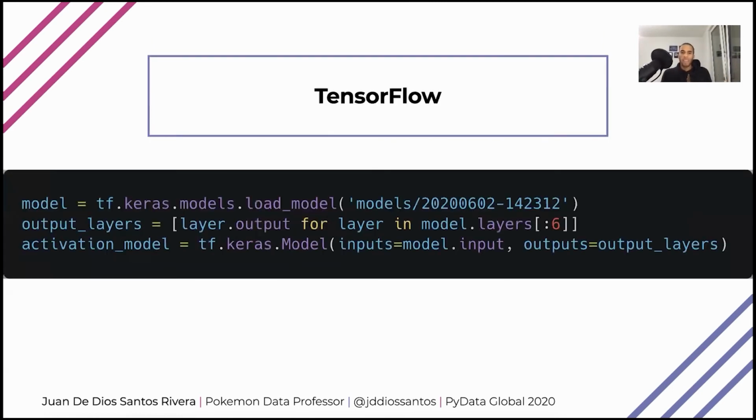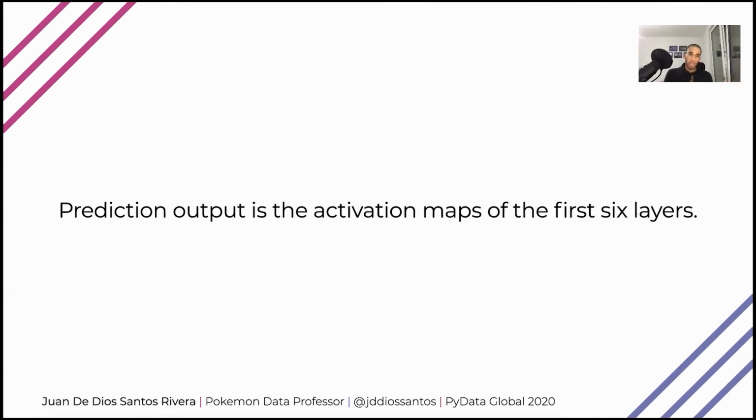In TensorFlow, it's the same process. First, I'm loading the model. Then I'm going to create one list called output layers. And then I'm going to create my activation model. Cool. So yeah, the prediction output is the activation maps of the 6 layers.